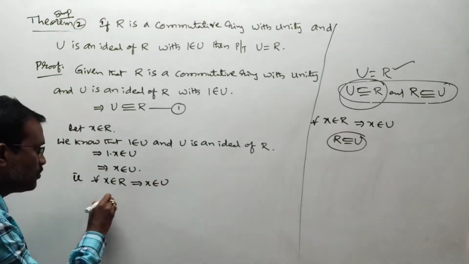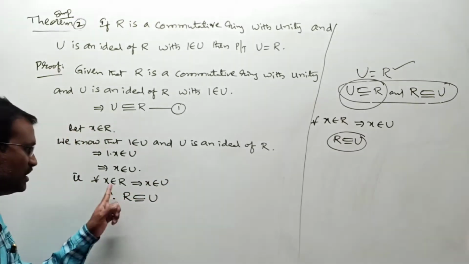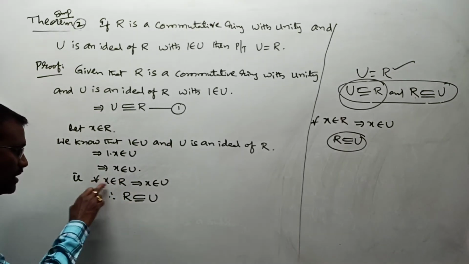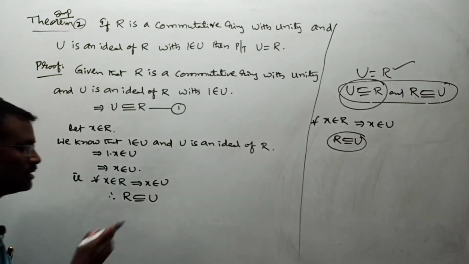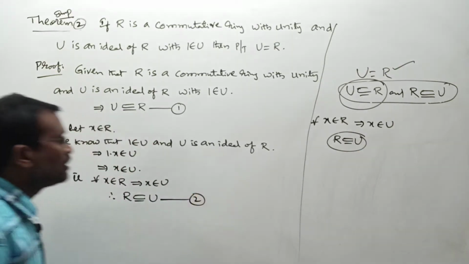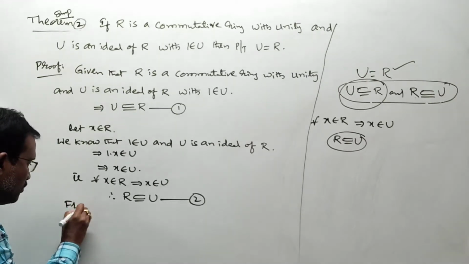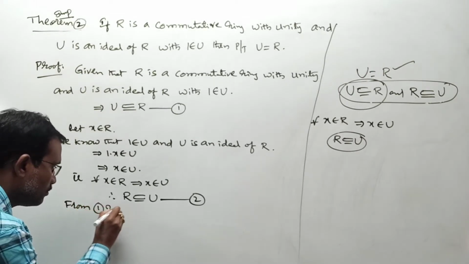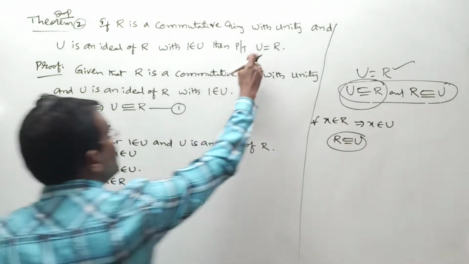From this what do you say, ma? Is R a subset or equal to U or not? This gives what, ma? Whatever elements exist in R, all those should be in U, ma. So that R is subset or equal to U, ma. Let it be, this is number 2, ma. Now combine relations 1 and 2, ma. From 1 and 2 implies U is equal to R. Does it complete our condition or not?